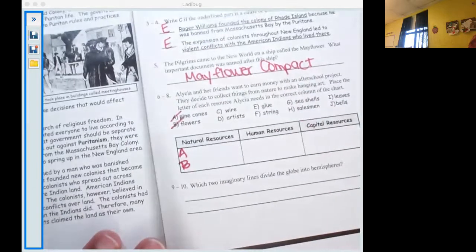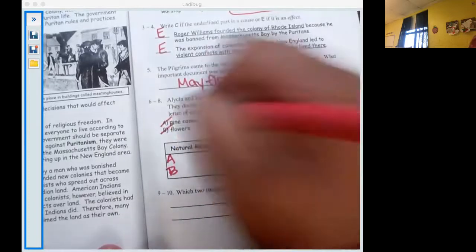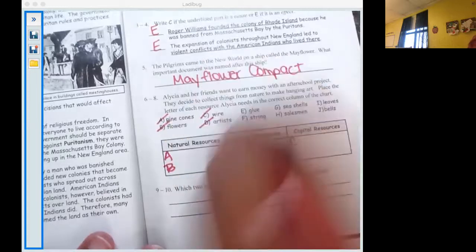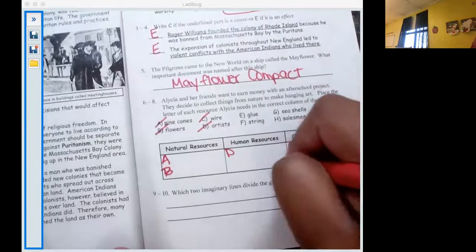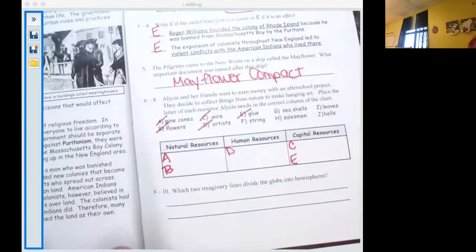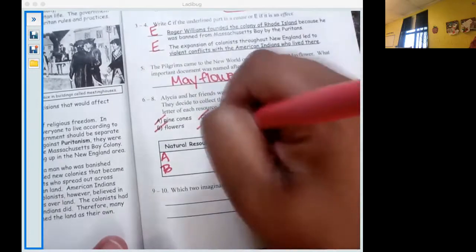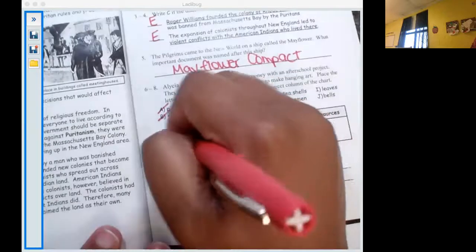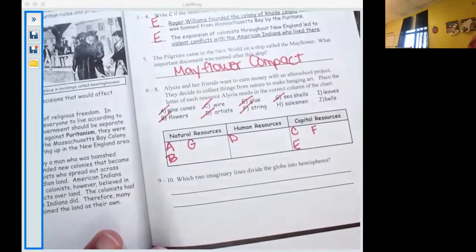Wire is something that I can buy at the store, so that's going to be a capital resource. An artist, that's a person. I know that's a human resource. Glue is something that I can buy at the store. That's a capital resource. Same thing with string. I can go to Walmart and buy some string. Capital resource. Seashells, that's a natural resource. You can go to the beach and find some seashells in the sand.